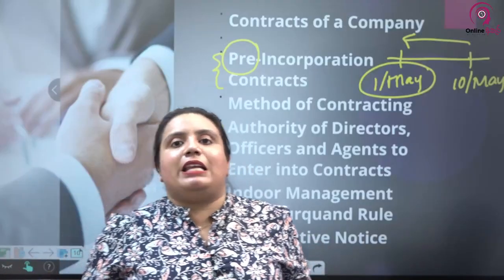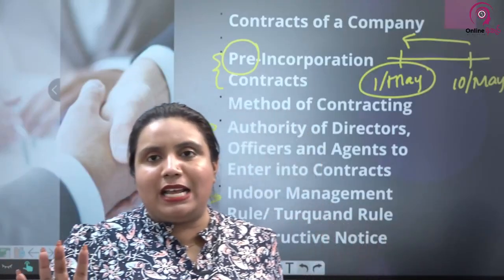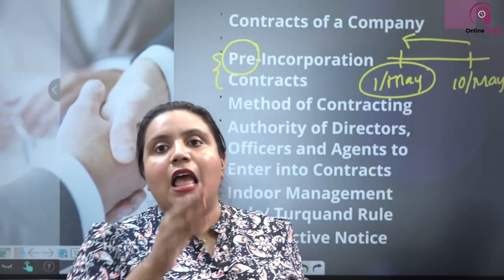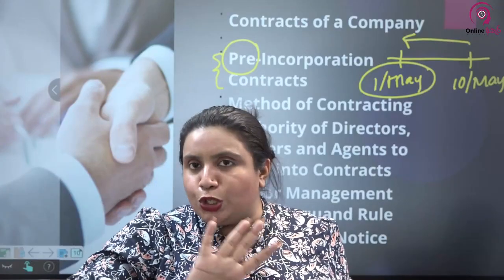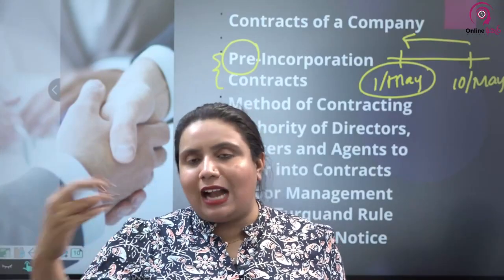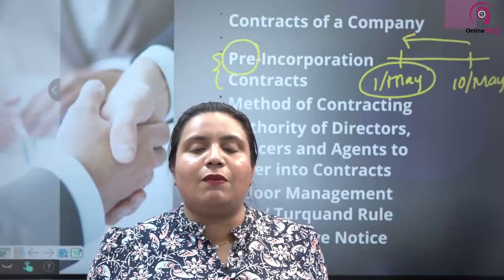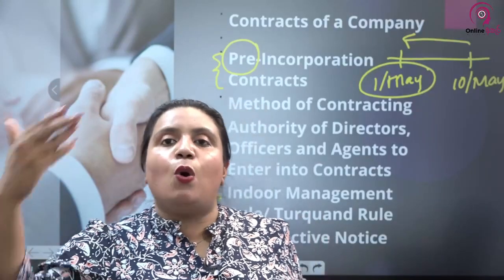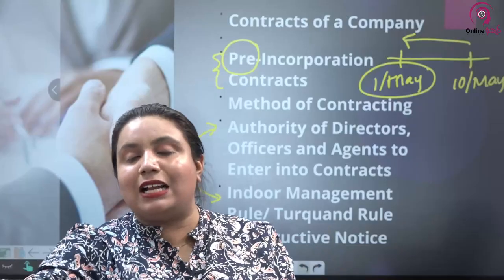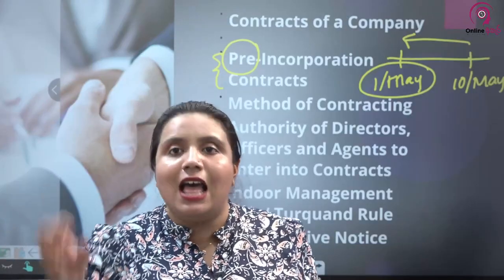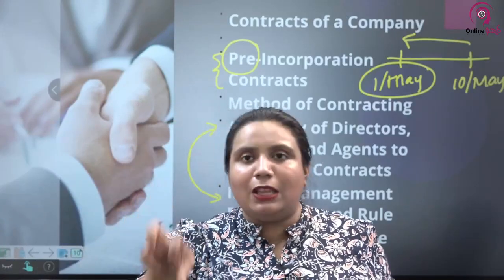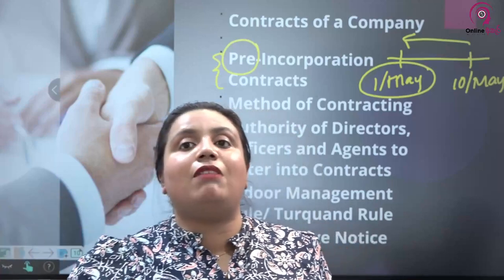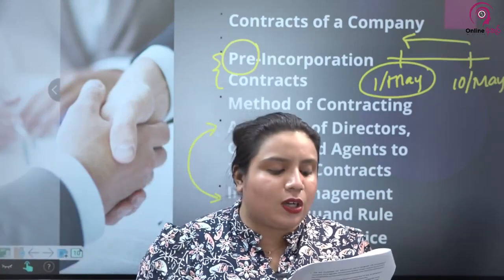For example, let's take the president of a country, a simple example. When the president changes, by constructive notice the entire country usually knows that this is not our president any longer. So if you have an appointment with the president and when you go, it's not the current president seated there, then you know that this person is not the president. You know that this person doesn't have the power. What will happen in that sort of situation?